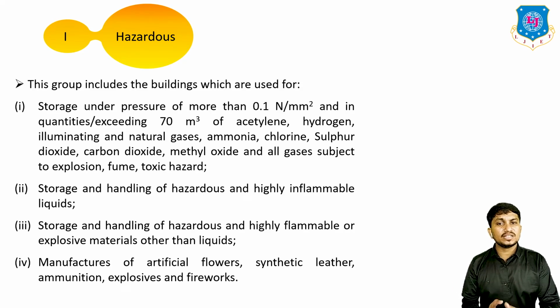Okay, storage and handling of hazardous and highly inflammable liquids, storage and handling of hazardous and highly flammable or explosive materials other than liquids. Okay, and manufacture of artificial flowers, synthetic leather, ammunition, explosives, and fireworks are all comes under this hazardous type of building.